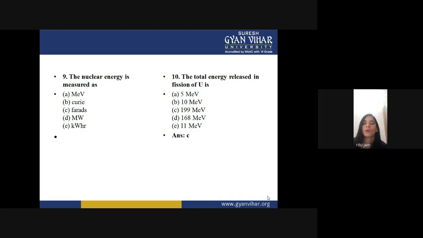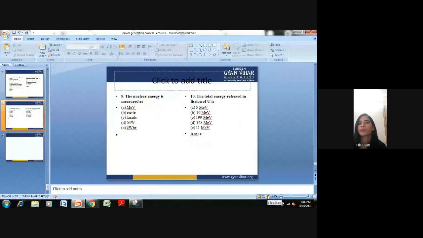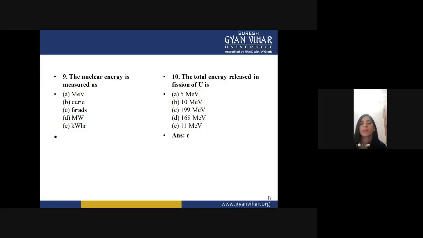So this is all about the nuclear power plant. We have seen how it is different from the conventional thermal power plant, what the basic differences are between a thermal power plant and a nuclear power plant, what equipment we use in a nuclear power plant, what the advantages and disadvantages of a nuclear power plant are, and we have covered two different types of nuclear power plant. And there were some objective questions based on this lecture.